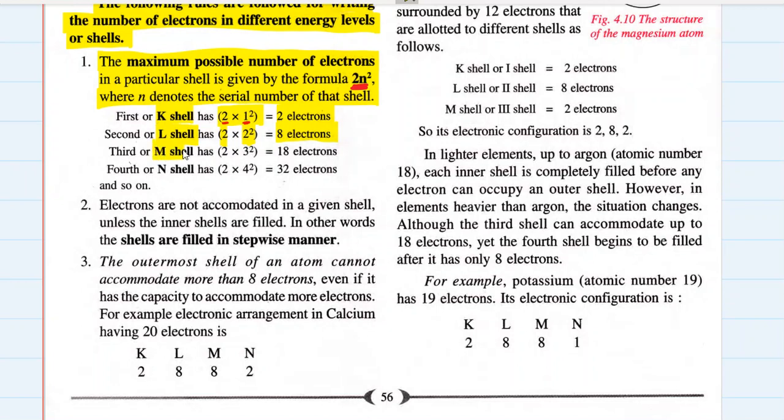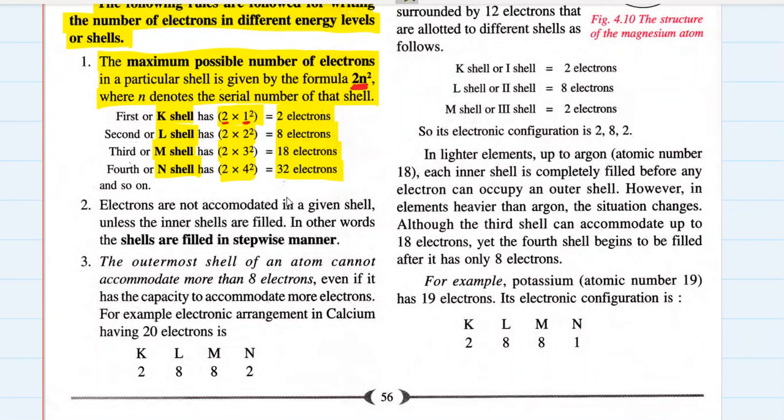Third shell is M shell. M shell has how many electrons in it? It has 2 into 3 square, that is 2 into 9, that is 18 electrons. Third shell has 18 electrons. Fourth shell, N shell, has how many electrons? 2 into 4 square, because it's the fourth shell. 2 into 16, that is 32 electrons, and so on.